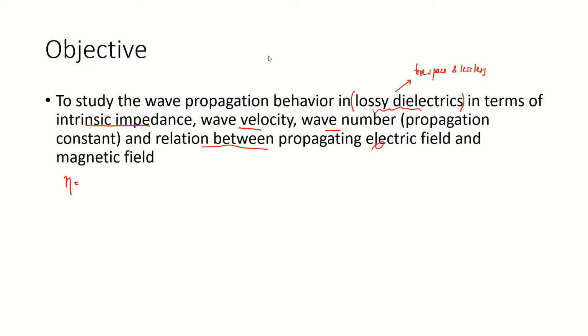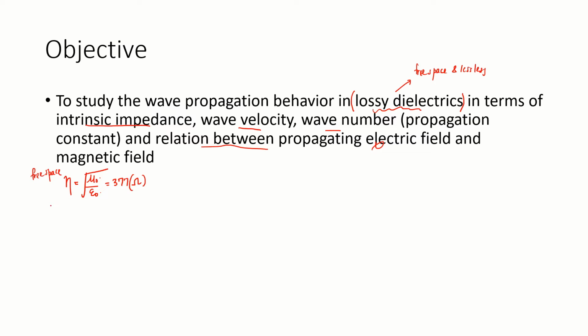The intrinsic impedance for a free space medium is given as the square root of mu naught over epsilon naught. Because both are constant values, the intrinsic impedance for free space is also a constant value.